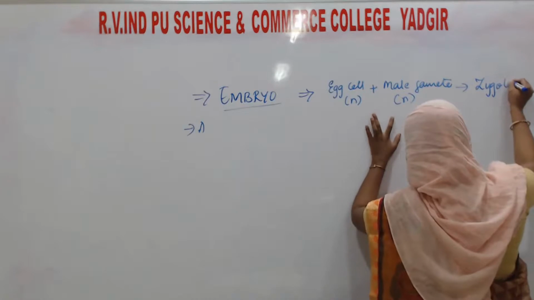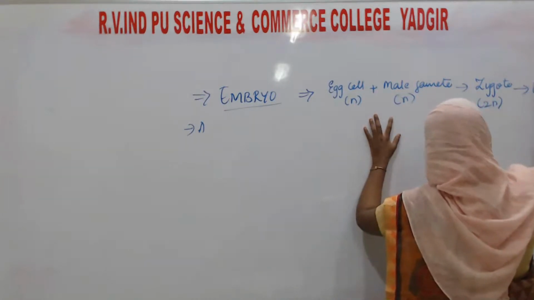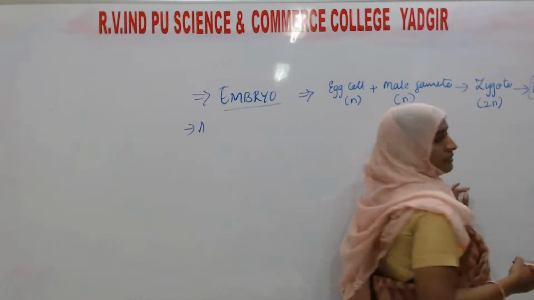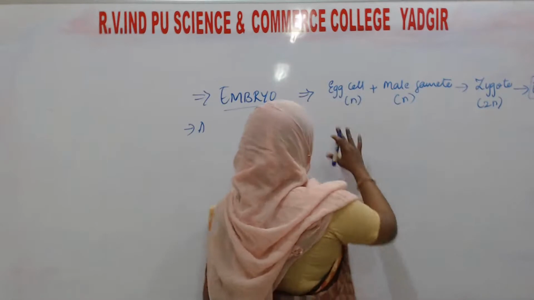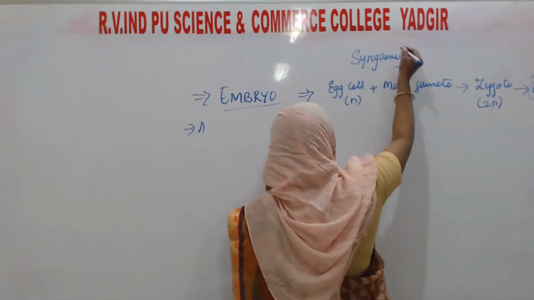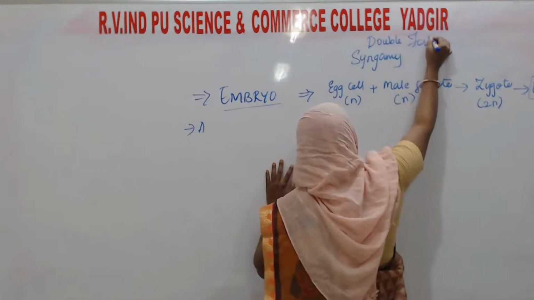The zygote will further develop into the embryo. All this process we call syngamy, in double fertilization.